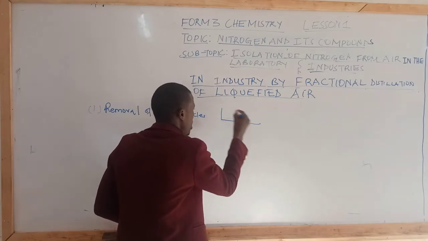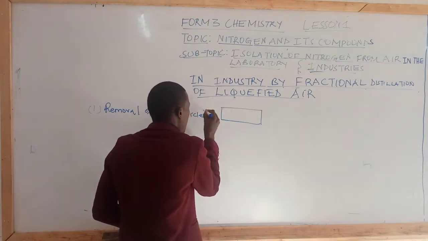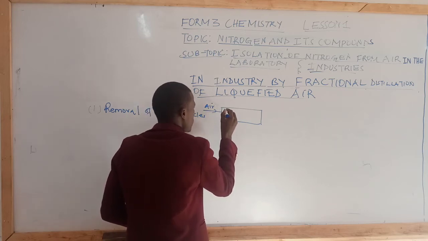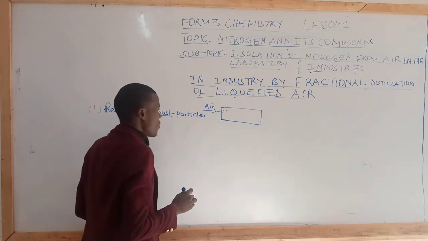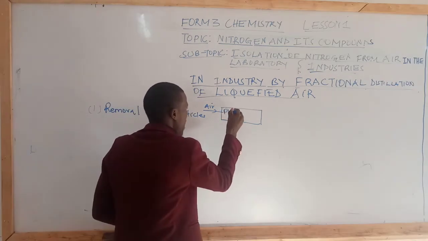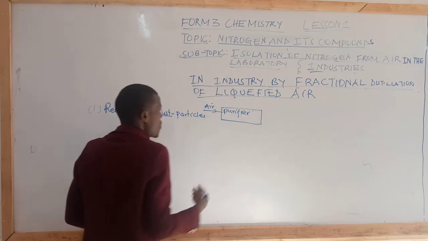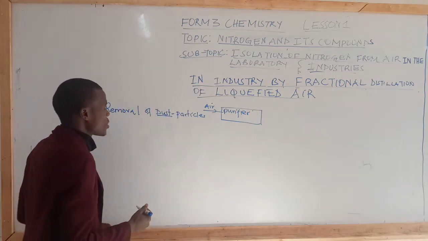So the first chamber is where we allow the air in, and then we have removal of dust particles in the purifier. So the first chamber has the purifiers, which are able to remove the dust particles.